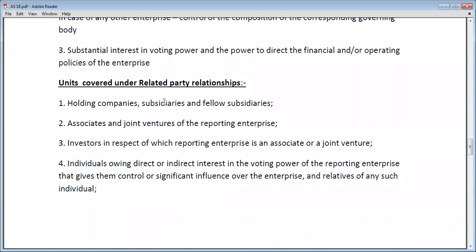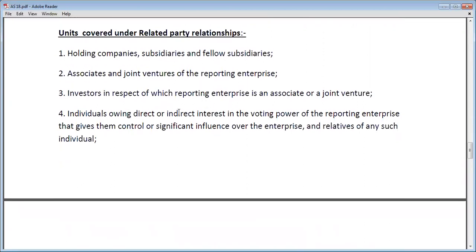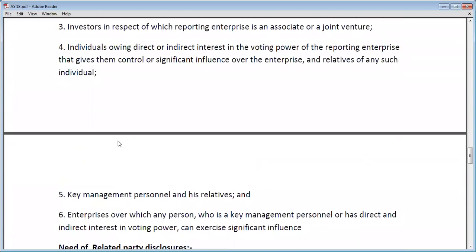The first is holding companies, subsidiary companies, and fellow subsidiaries, which will be included in related party relationship. Any associates and their joint ventures will be included. And any investor in respect of which the reporting enterprise is an associate or joint venture. So the investors in associates and joint ventures will also be related parties. Individuals owning direct or indirect interest in voting power will also be included. Any key management will also be included.